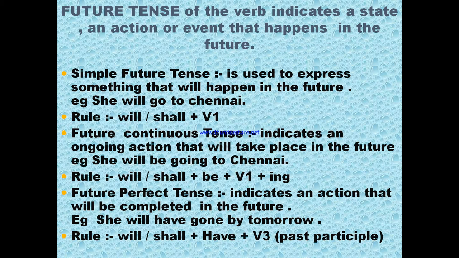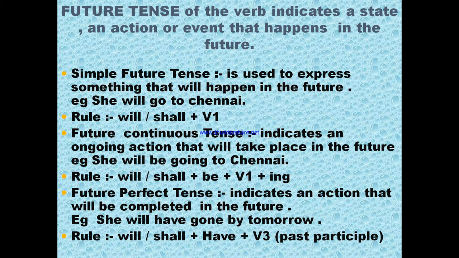Now, future continuous tense, which indicates an ongoing action that will take place in the future. Example, she will be going to Chennai. Now the rules are will or shall plus be plus verb first form plus ing.